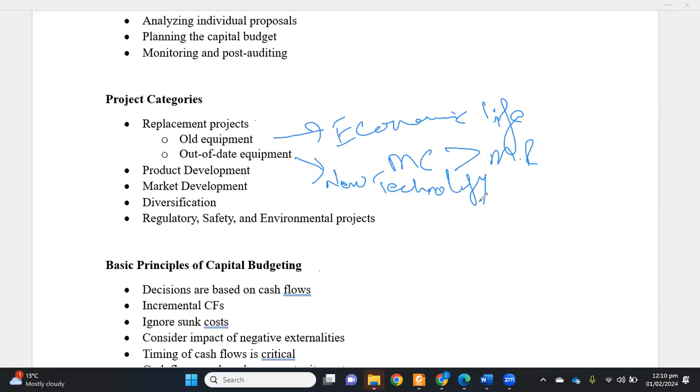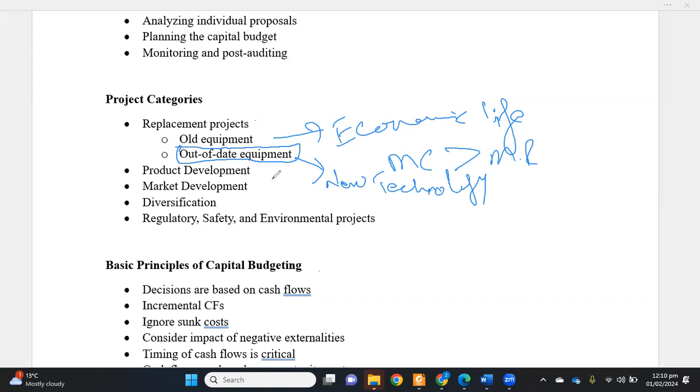When new technology comes in the market and brings more efficiency, for example 50 copies, 100 copies per minute, we need to adopt that new technology so that we can get the maximum level of production at an optimum rate. The optimum level of production can be achieved at a lower cost and with better production. So this project requires a bit more analysis in comparison to the old equipment based projects. Because new technology is involved, we need to see how we can adopt it.